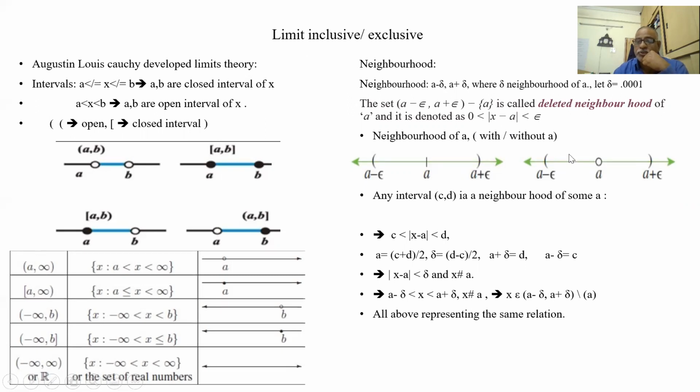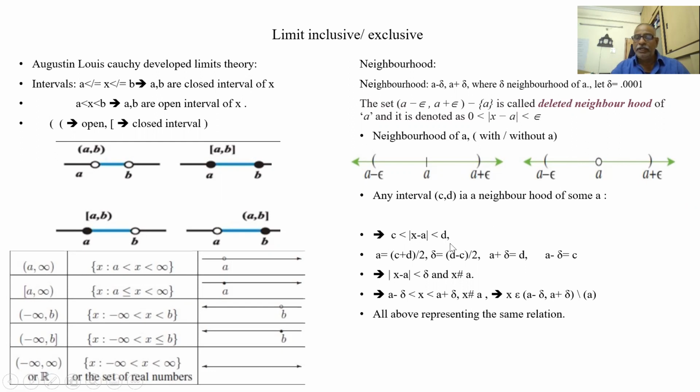If X is at this point, X minus A is this portion. This portion is less than E. If X is here, X minus A is nothing but this zone. This zone is less than E. E is always positive, because A minus E is on the other side. E is positive, but we are reducing it from A. The value of X minus A in this zone is less than E. Less than E means less than a small value. This is the neighborhood of A.